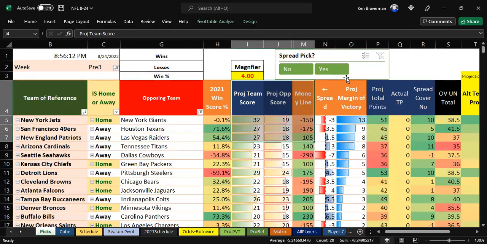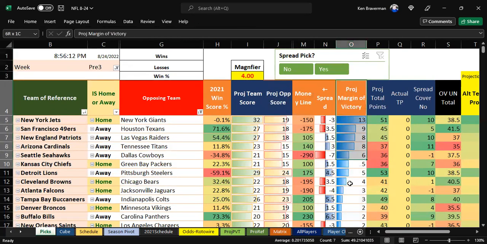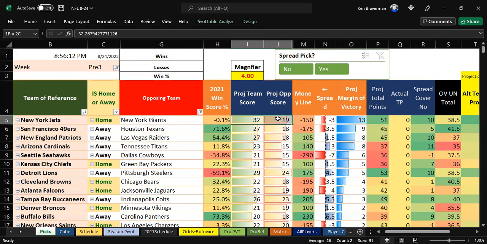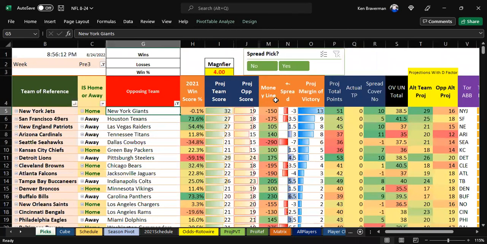So we like to look at this, and I like to sort by projected margin of victory descending, which gives you the largest lopsided point matchup at the top, right? Jets are supposed to crush the Giants. It's preseason, so don't necessarily listen to this. But if this was regular season, apparently with the rosters playing, that's what it would say.